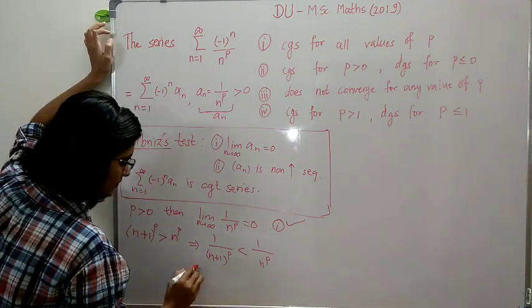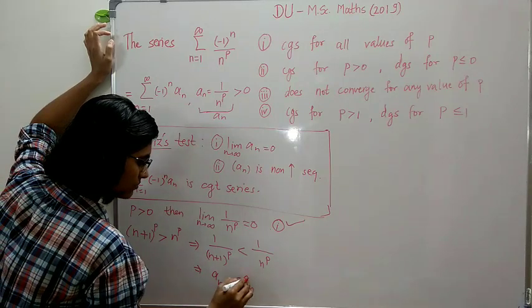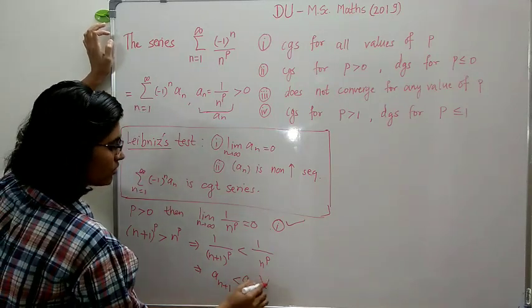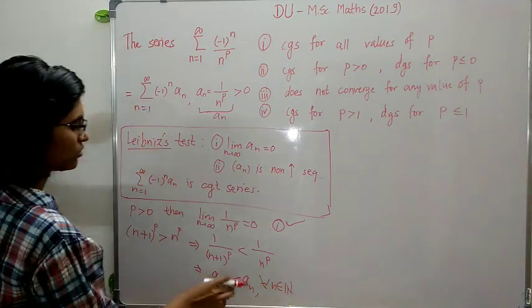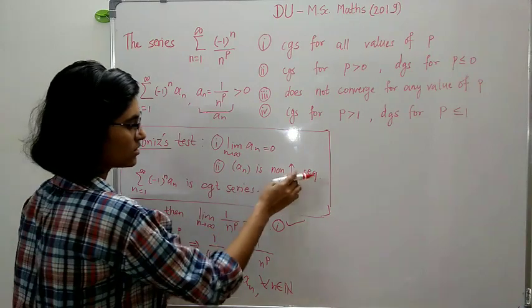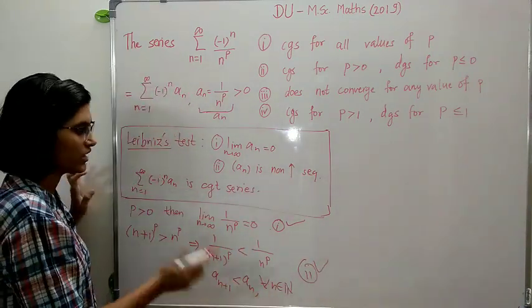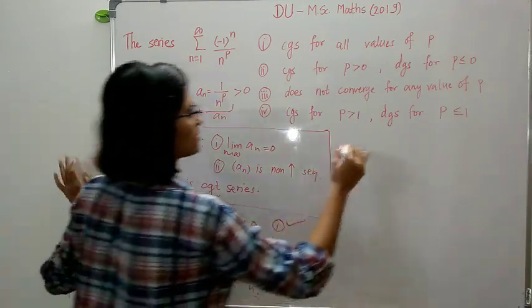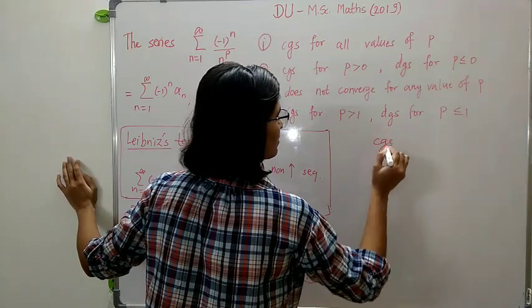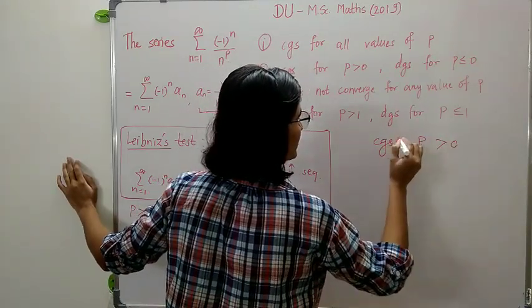That means an plus 1 is less than an, and this holds for all n belonging to the natural numbers. So an is a non-increasing sequence. The second condition is also satisfied, and hence this alternating series converges for p greater than 0.